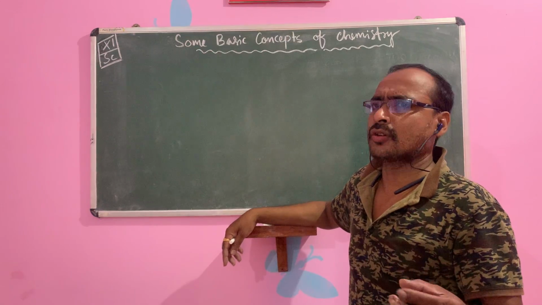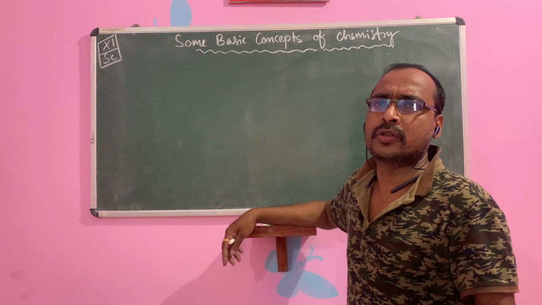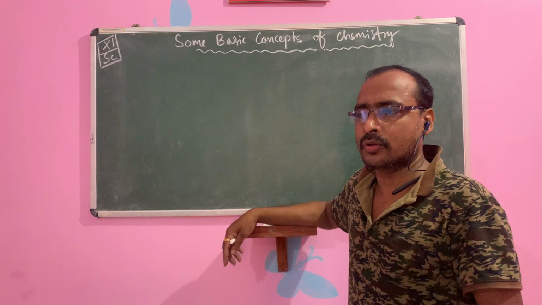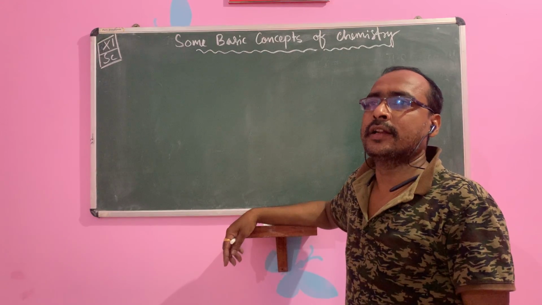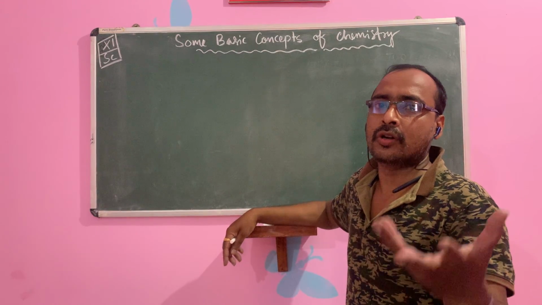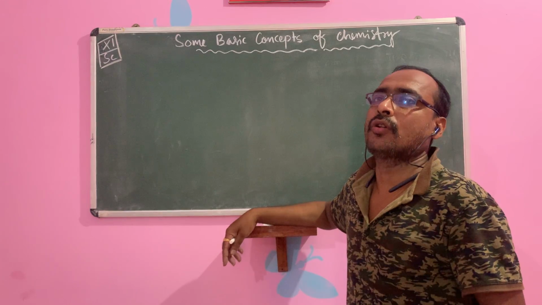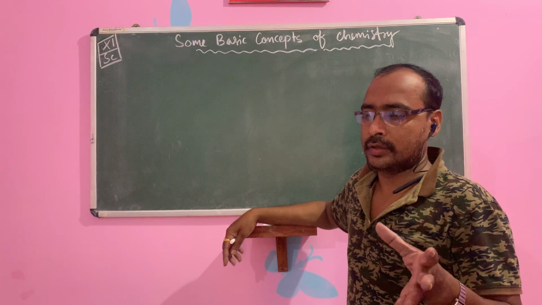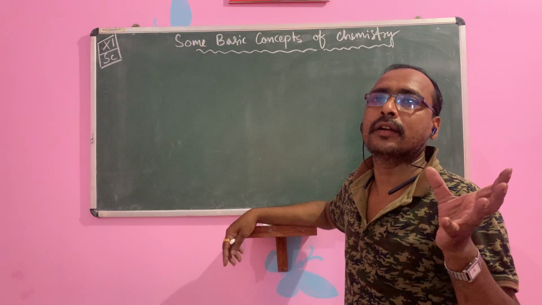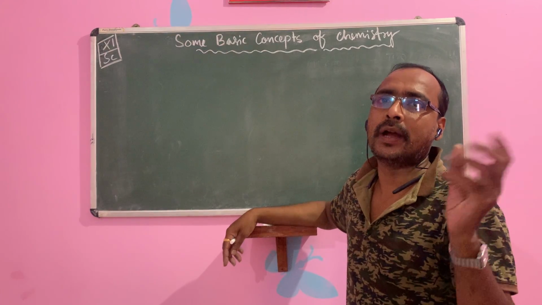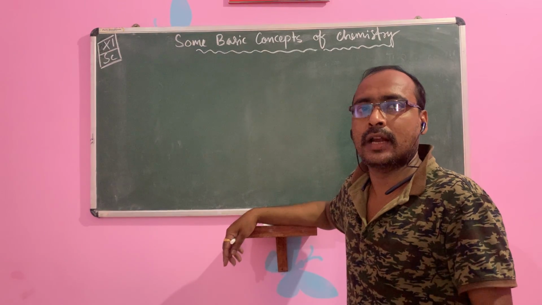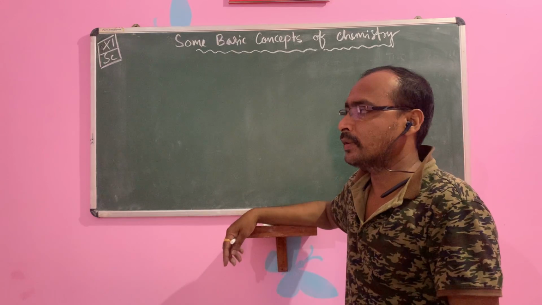And concentrated solution, dilute solution, saturated solution, unsaturated solution, colloidal solution, suspension, true solution. All these things are also discussed in a defined manner in class 11 and class 12.